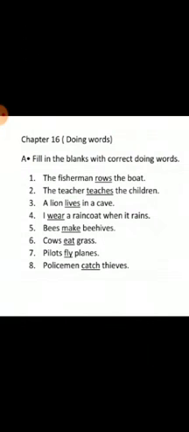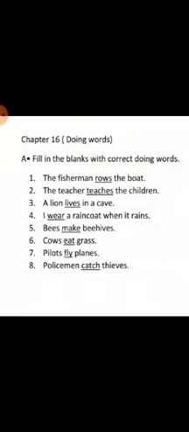Wear. Fifth one, bees make beehives. Here the naming word is bees. Now tell me, is it one or more than one? Yes, you are right. It is more than one because the spelling is bees. S is there, so it is more than one. So we will not add s at the end of the doing word here. It will be only bees make beehives.